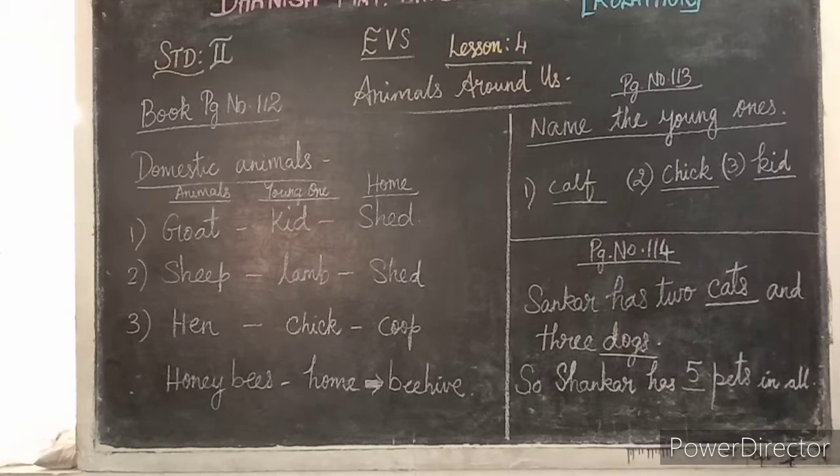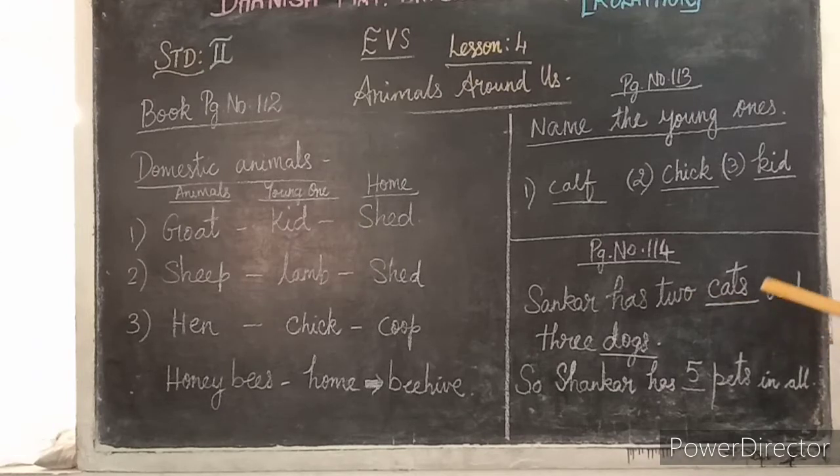Here you can see in the book page number 114, fill in the blanks is there. Shankar has 2 dash and 3 dash. In this dash, you please look into your book and tell me what you want to write. How many cats does he have? He has 2 cats. So write here C-A-T-S, cats.